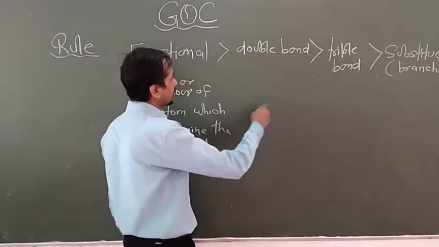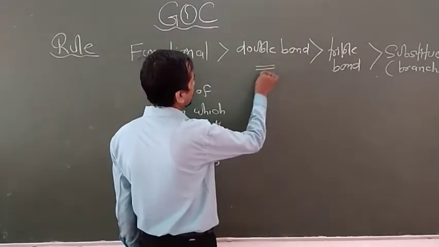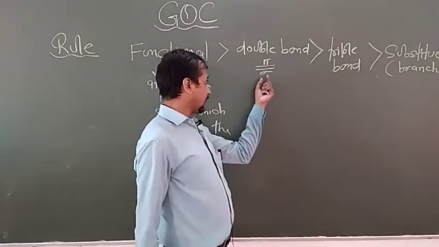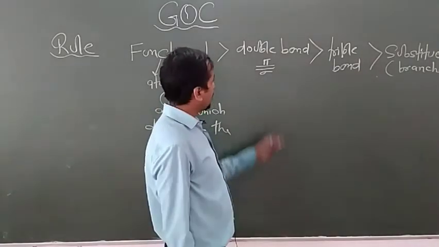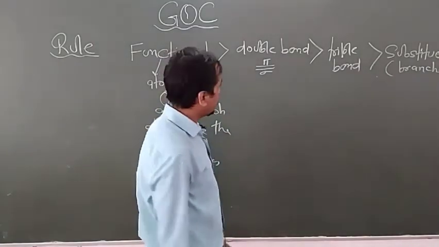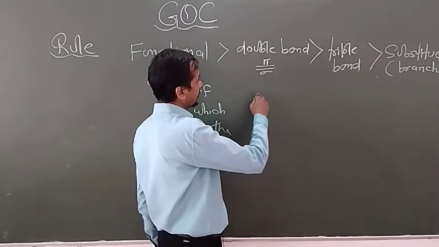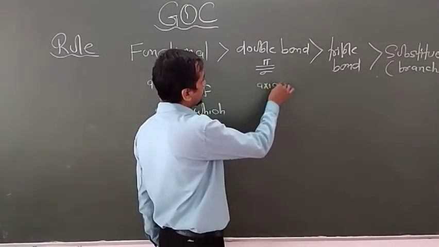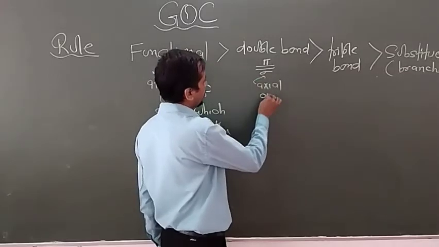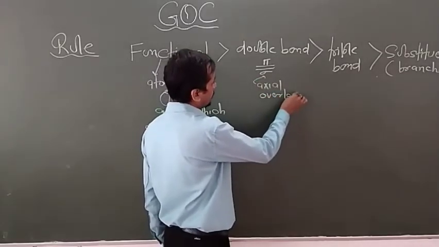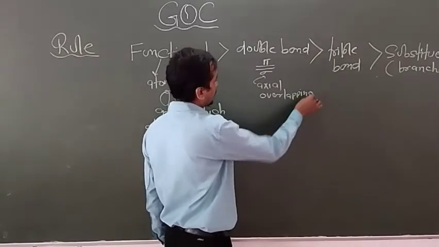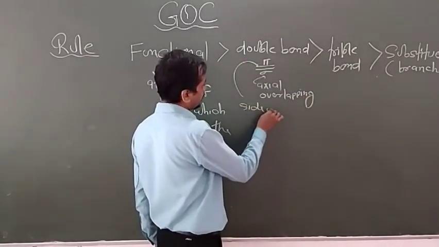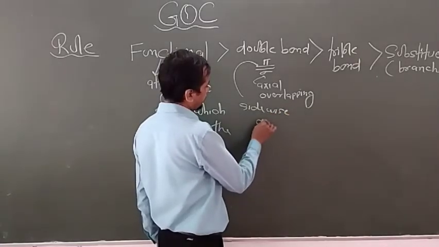Now double bond, you know that one sigma bond and one pi bond are there. You also know how the formation of sigma bond takes place and how the formation of pi bond takes place. Sigma bond is formed by axial overlapping, and this pi bond is formed by side-wise overlapping.